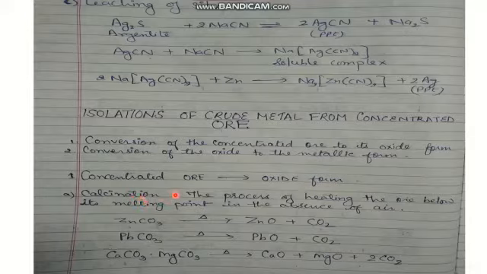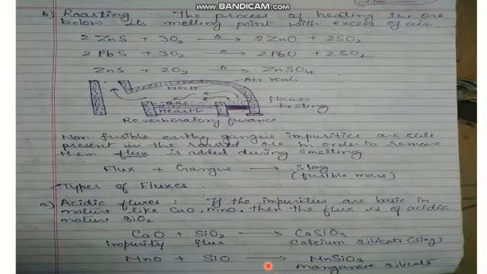Calcination is done with the carbonate ores, and the process of heating the ore below its melting point in the absence of air is known as the calcination process. In this, all the carbonate ores, ZnCO3, PbCO3, CaCO3, are heated and they convert into ZnO, PbO, CaO. So metal oxide has been formed.